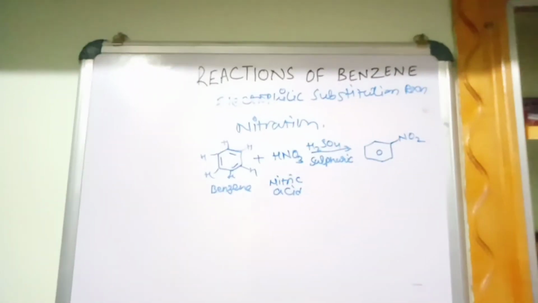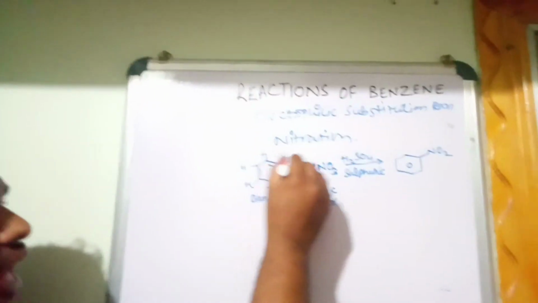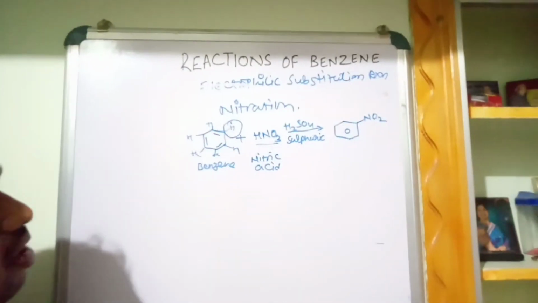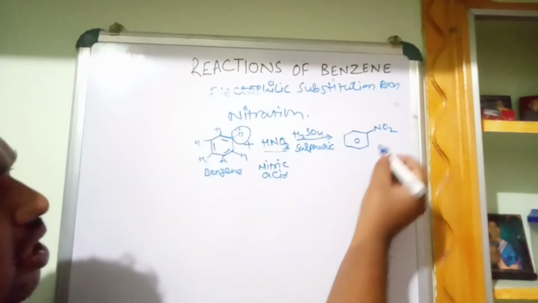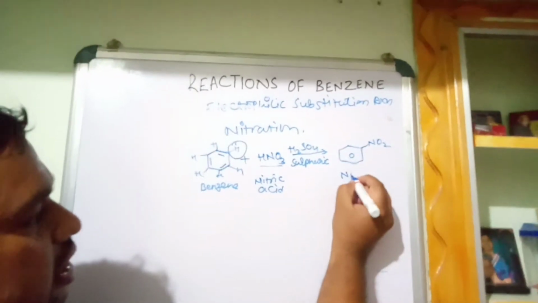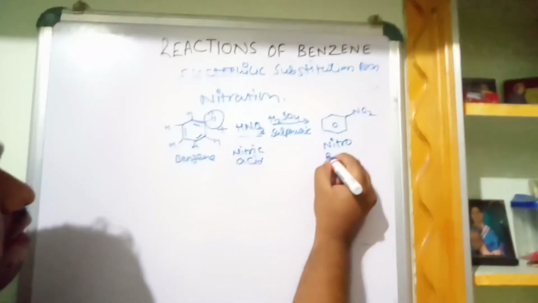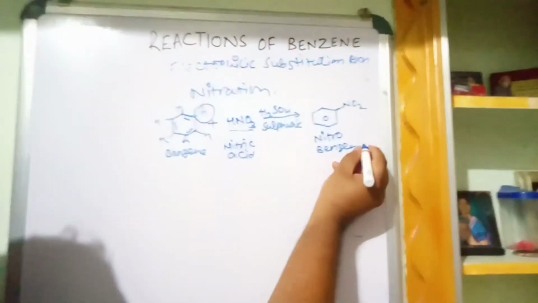Nitration is a reaction in which one of the hydrogens of benzene is replaced by the nitro group using a nitrating mixture, nitric acid HNO3 and sulfuric acid, to form nitrobenzene. This is called nitro. Benzene is substituted with the nitro group. That's why we call it nitrobenzene.